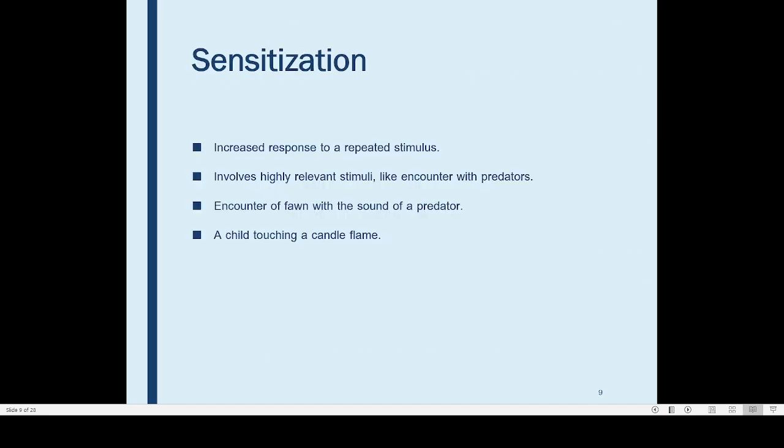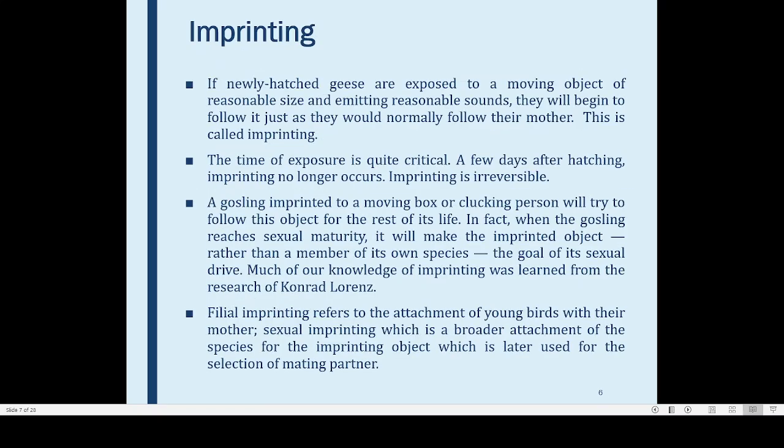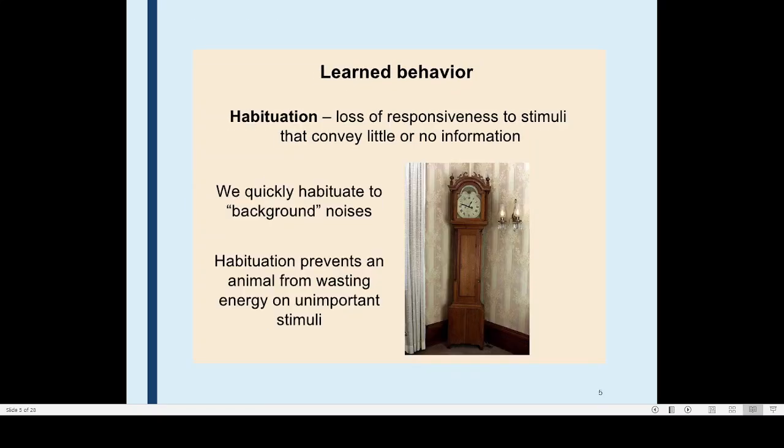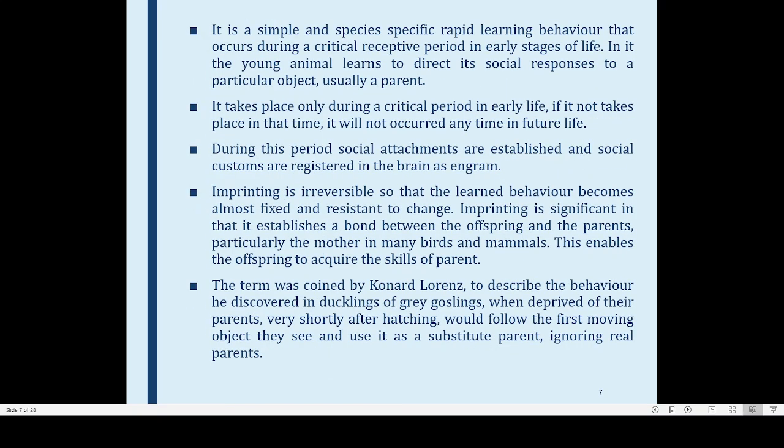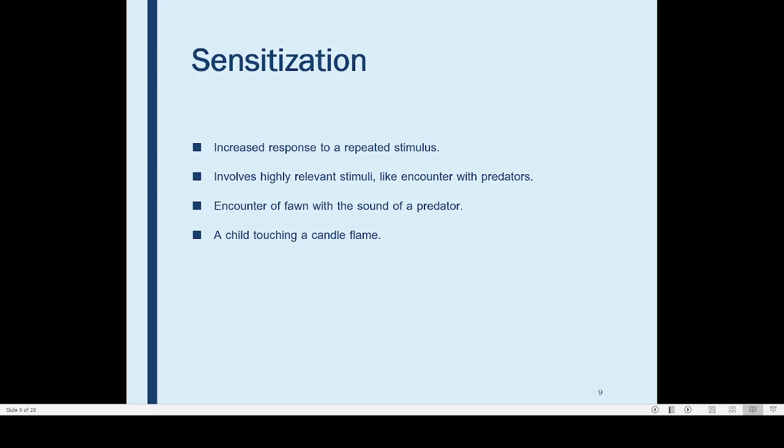Now another is known by the name sensitization. In the case of sensitization, there is an increased response to a repeated stimulus. Earlier we studied that in the case of habituation there is a decreased response to a repeated stimulus. But here the just opposite situation is taking place. For example, a fawn, a baby of a deer.